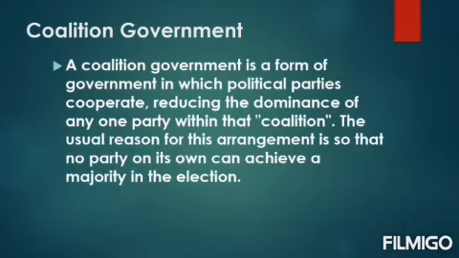The next one is coalition government. What is the meaning of coalition government? A coalition government is a form of government in which political parties cooperate, reducing the dominance of any one party within that coalition. The usual reason for this arrangement is that no party on its own can achieve a majority in the election. So this is called coalition government.